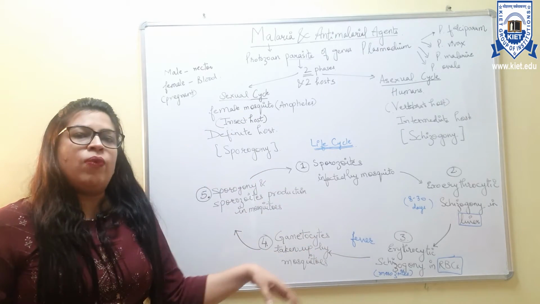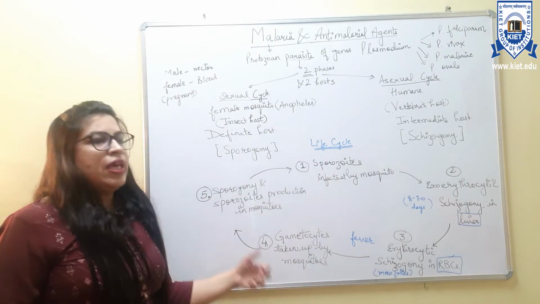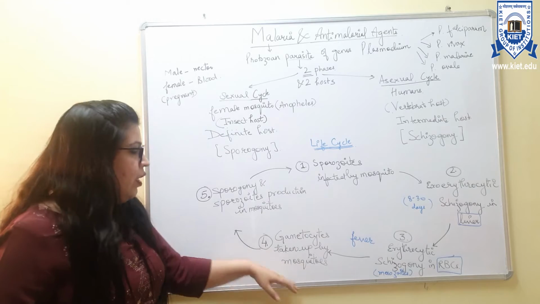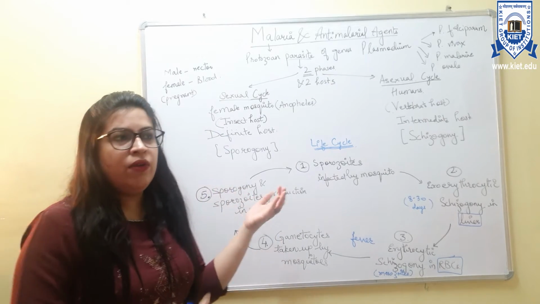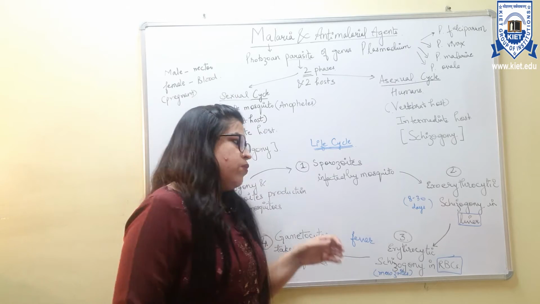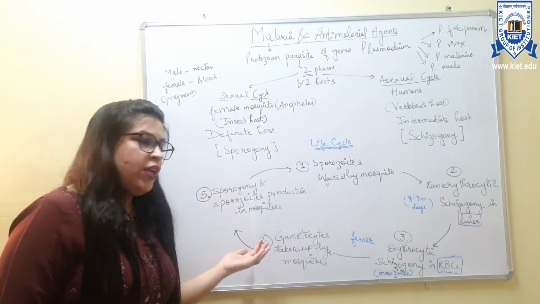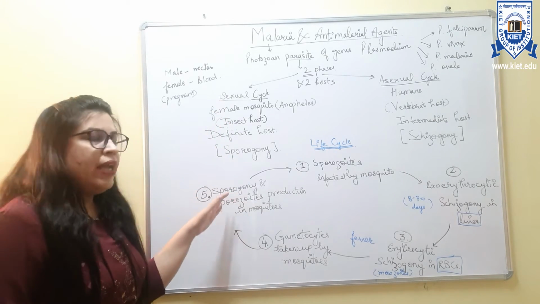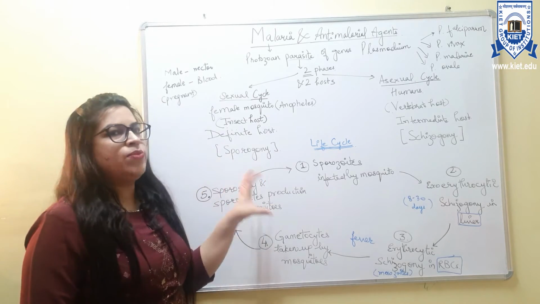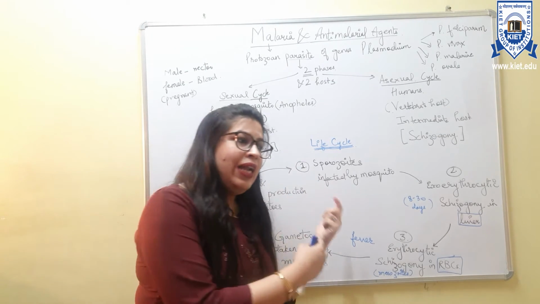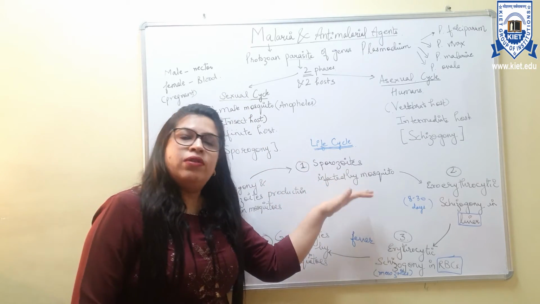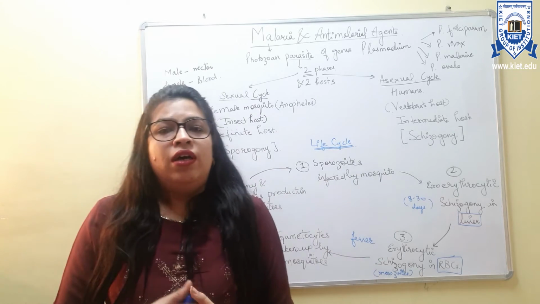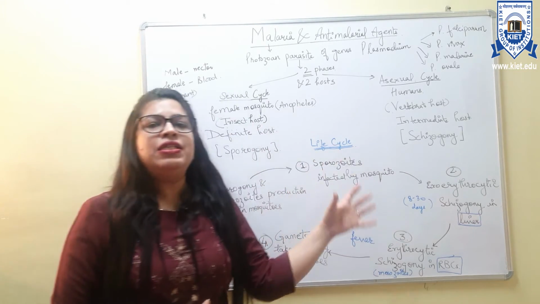Now, these merozoites then develop into gametocytes, and these gametocytes are taken up by mosquitoes through our blood, and then the mosquitoes get infected when they bite and take the gametocytes. Inside the mosquitoes, they go through sporogony, the sexual cycle, and get converted into sporozoites. This sporozoite production occurs inside the Anopheles, and then they bite humans again and are injected into humans, and this is how the cycle occurs.